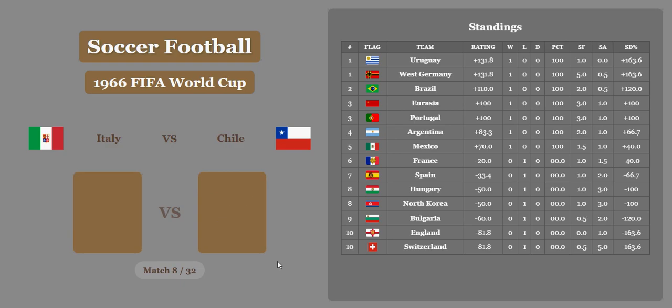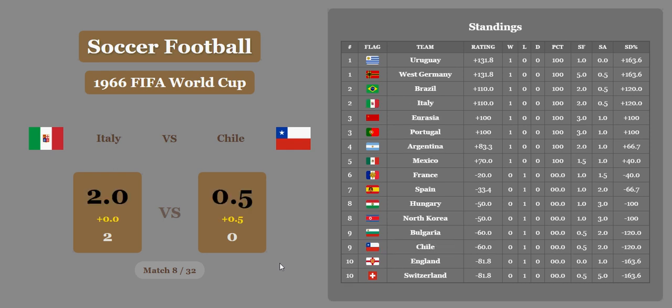Italy versus Chile. Italy handles this one with ease. Chile is going to get a half goal, I think. Yes, they do. But that's not going to be enough. Now, this can really help you. It does help your score difference, but it can really also help you in a draw if you get that half goal.